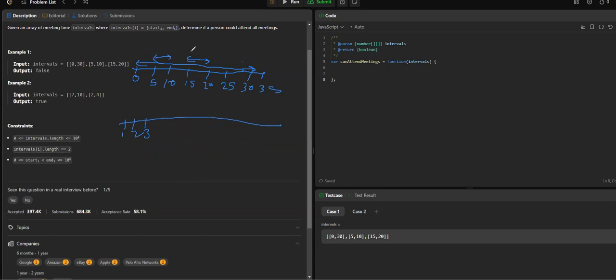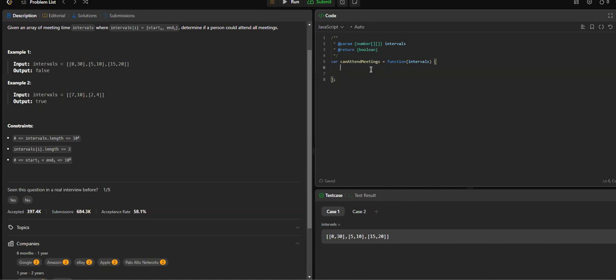So let's clear the board and try to solve the problem. The very first thing we need is that we should have at least two intervals. Otherwise, we are not going to compare them. That's the edge case. If, let's say, intervals.length is less than 2, then we don't need to do any calculation. We can just return true, because if we have only one meeting, definitely we can attend it.